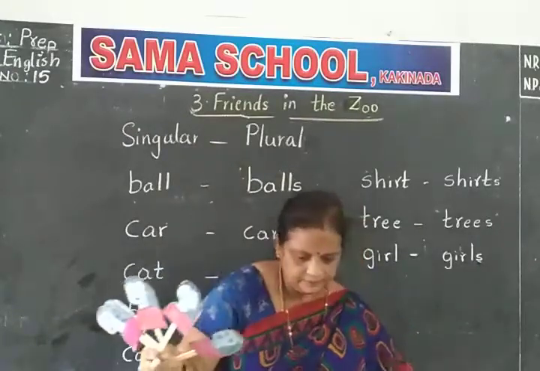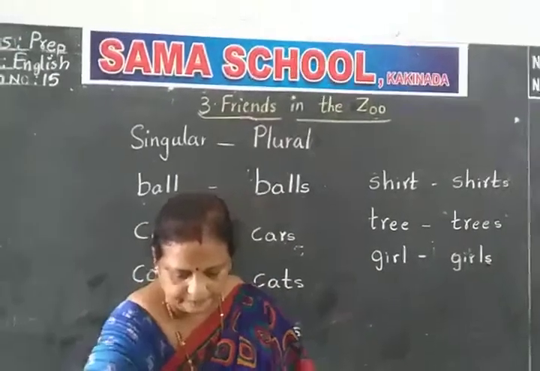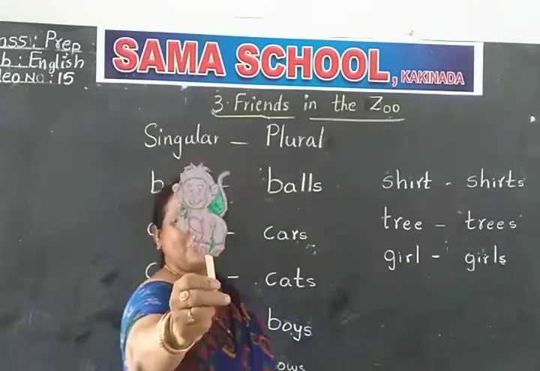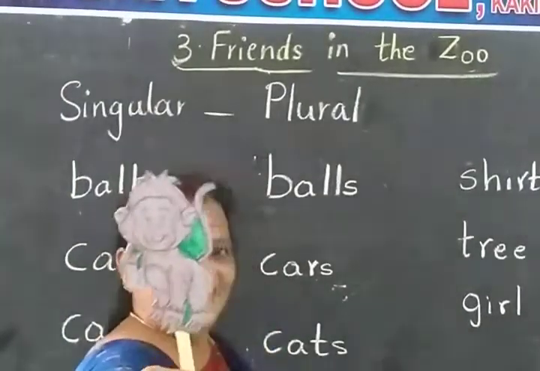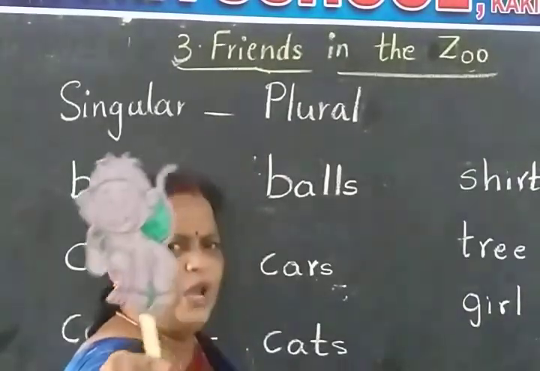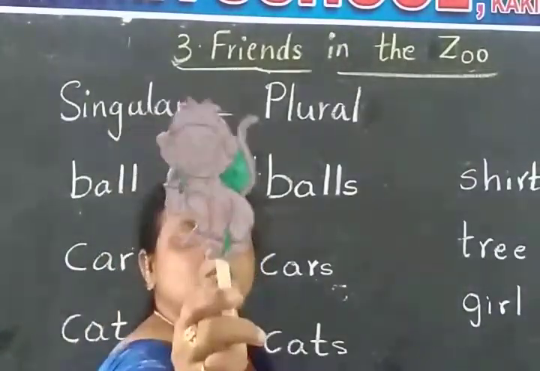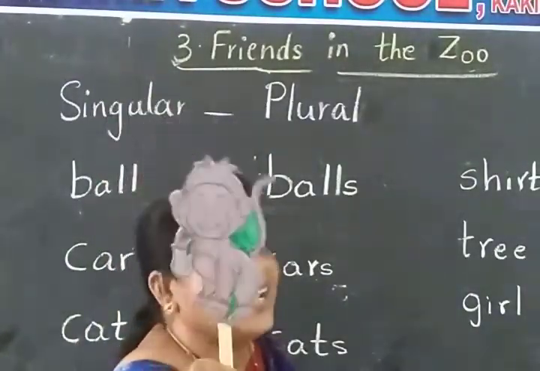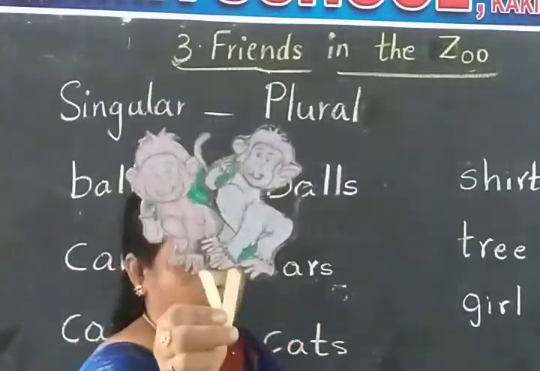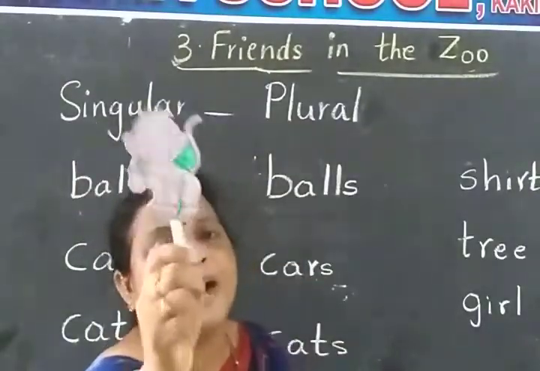Monkeys. What is this, children? Monkey. Every day it comes to your houses. What is this? Monkey. Only one monkey is coming to your house? No, a number of monkeys are coming every day. If it is one, we say monkey. Okate undi kadamma, monkey antam. What do we say? Monkeys.